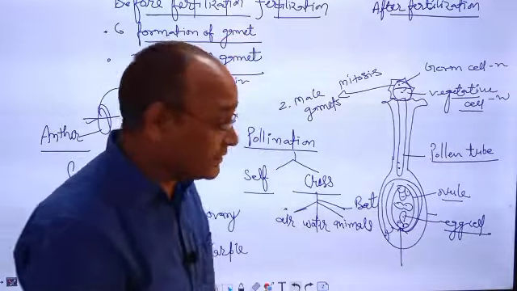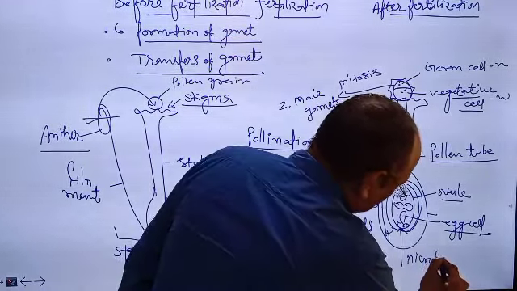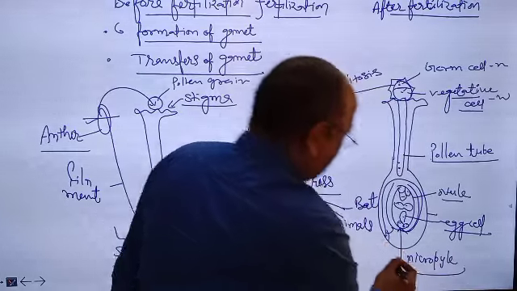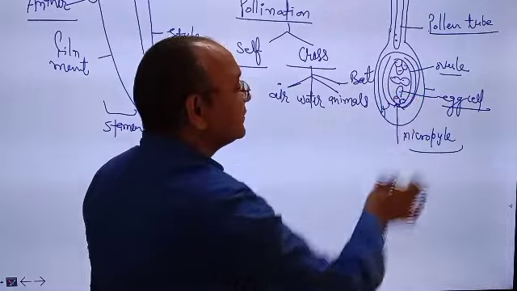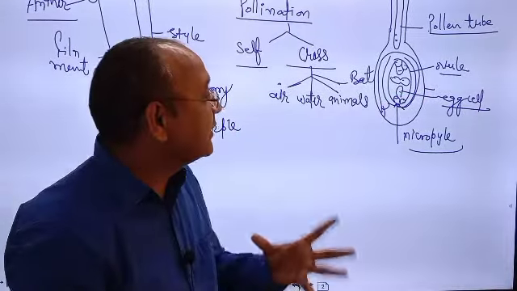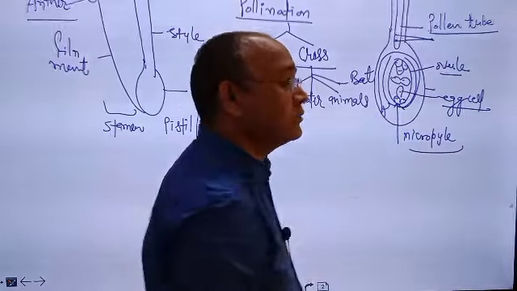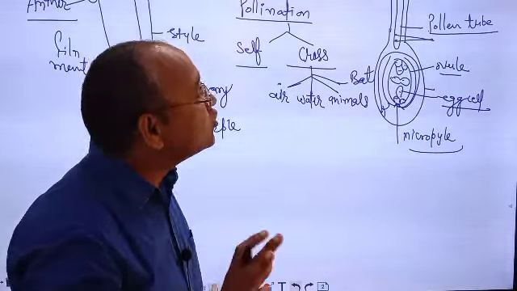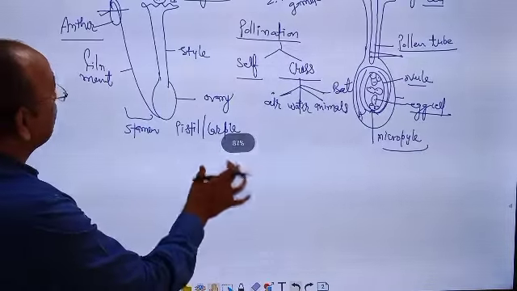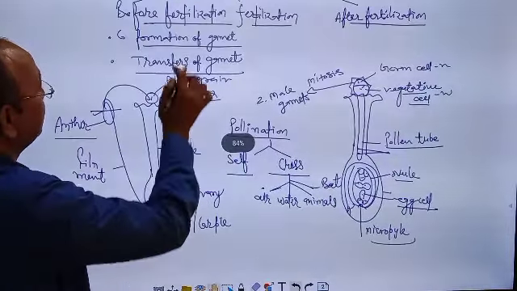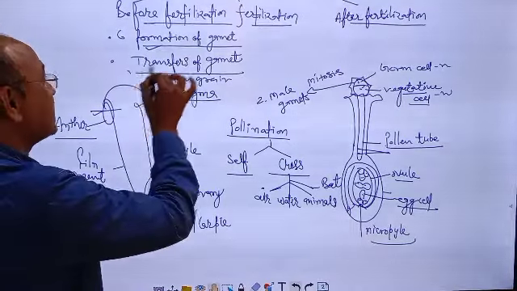This part is known as micropyle. So pollen tube enters into the ovule by the micropyle and bursts and releases the two male gametes.